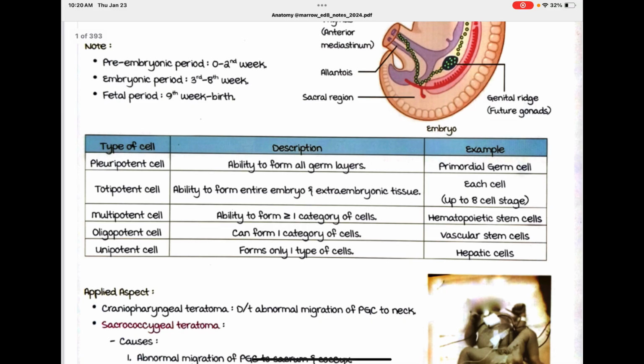Types of cells. Pluripotent cells have the ability to form all germ layers. Example, primordial germ cells. Totipotent cells have the ability to form the entire embryo and extra-embryonic tissue. Example, every cell up to the 8 cell stage is totipotent. Multipotent cells have the ability to form at least 2 categories of cells. For example, hematopoietic stem cells. Oligopotent cells can only form one category of cells. For example,